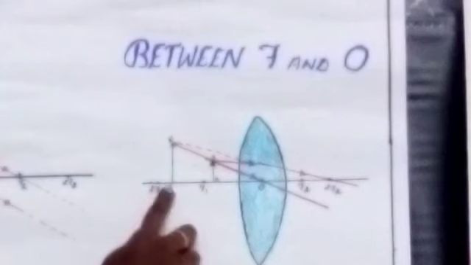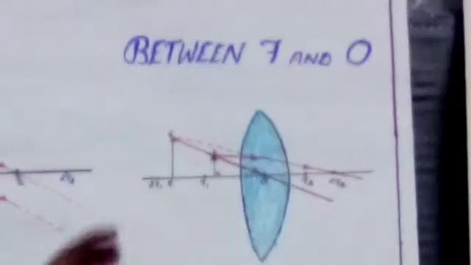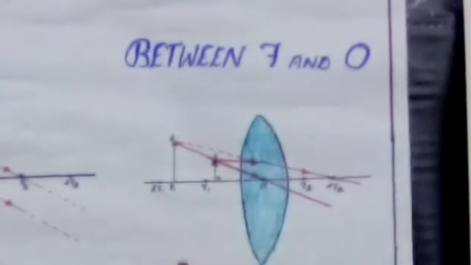What about the size of the image? The image is larger than the object. Larger size, and we are getting the image on the same side as the object. So this type of image is a virtual image. It is not a real image. It is a virtual image.